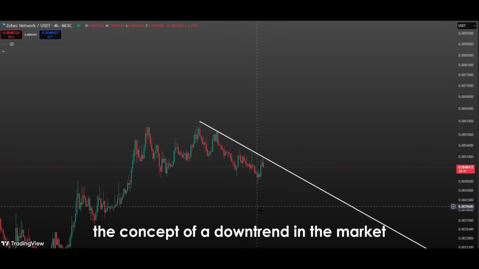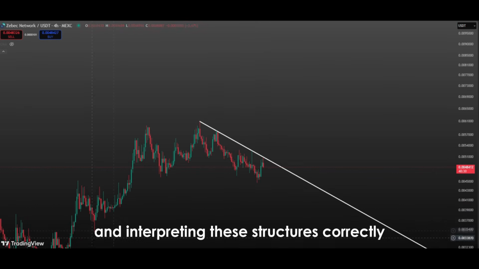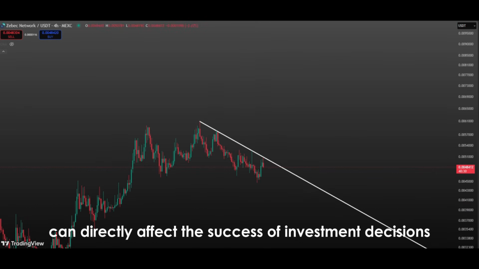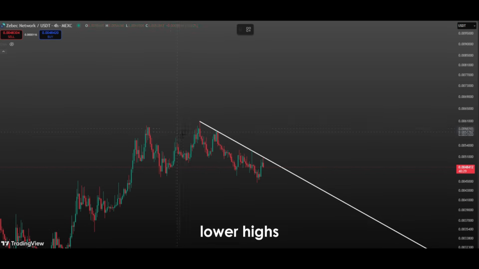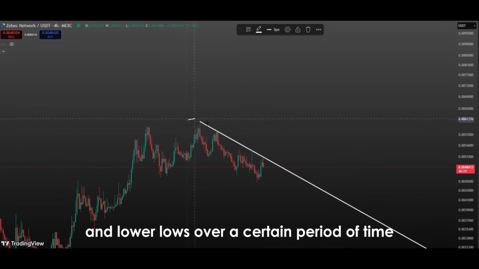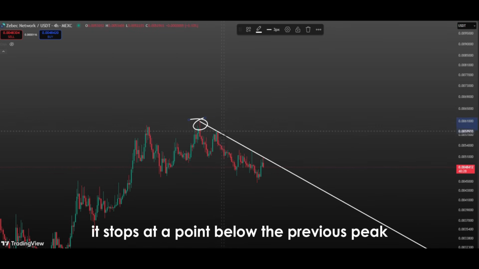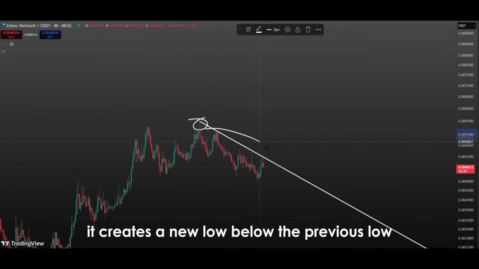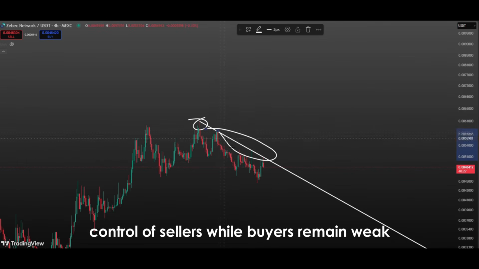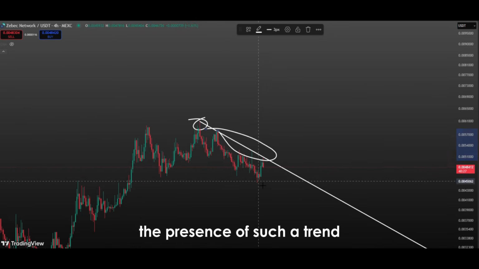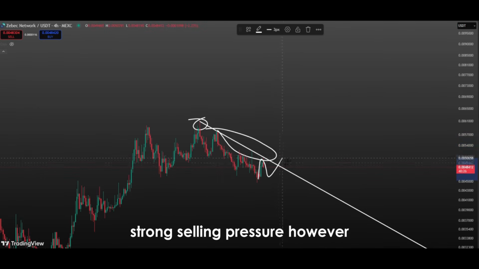The concept of a downtrend in the market is one of the most common structures encountered in technical analysis, and interpreting these structures correctly can directly affect the success of investment decisions. A downtrend is formed when the price consistently makes lower highs and lower lows over a certain period of time. In other words, every time the price rises, it stops at a point below the previous peak, and every time it falls, it creates a new low below the previous low. This indicates that the market is generally under the control of sellers while buyers remain weak. The presence of such a trend signals a negative market sentiment, weak buying pressure, and strong selling pressure.